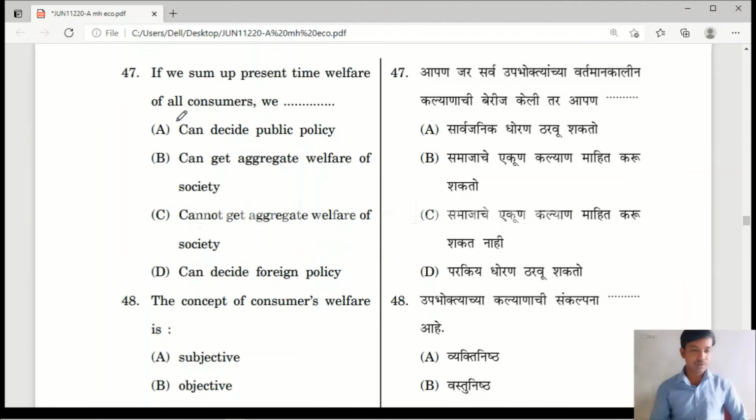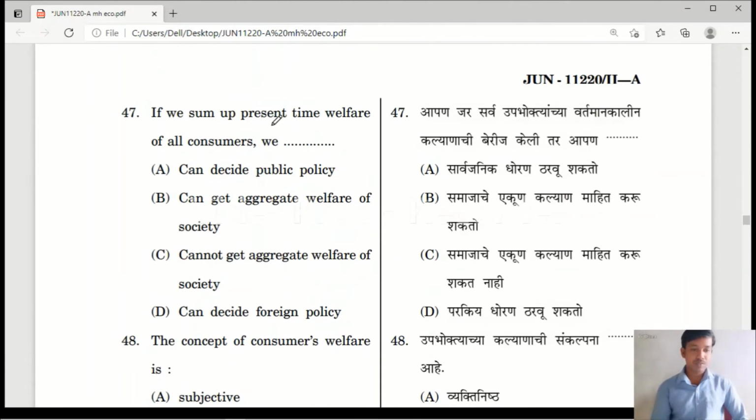Question number 47. If we sum up present time welfare of all consumers, we dash. Option A, can decide public policy. Option B, can get welfare of society. Option C, cannot get aggregate welfare of society. Option D, can decide foreign policy. Friends, here the questions are also there in Marathi.